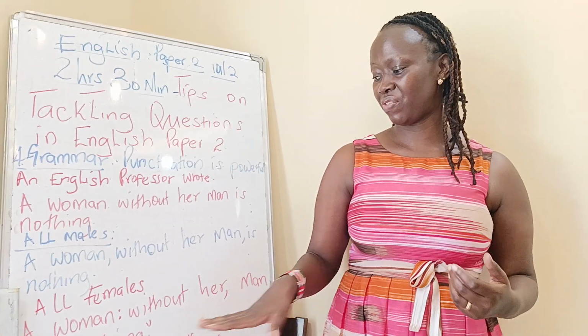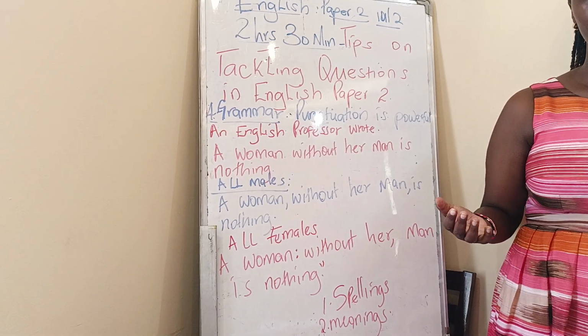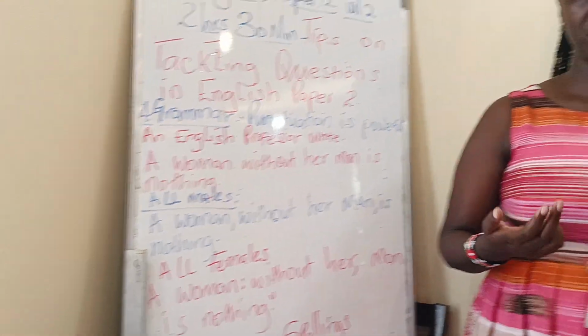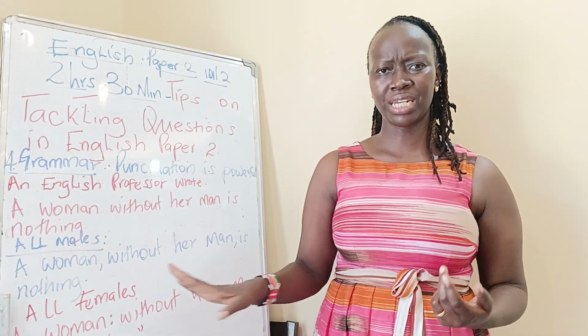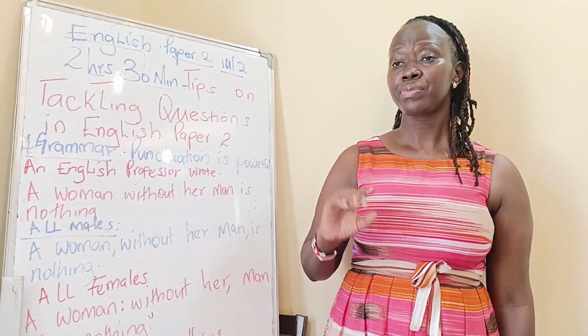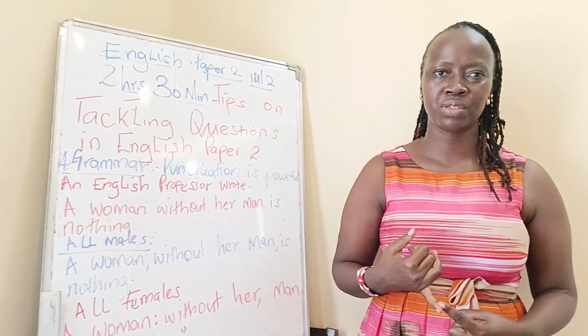But all the females wrote, a woman, if you do not have a woman in your life as a man, you are nothing. Can you check the meanings there? Do you understand the meanings there? Simply because of punctuation. Learn to punctuate your work. Capitalization.